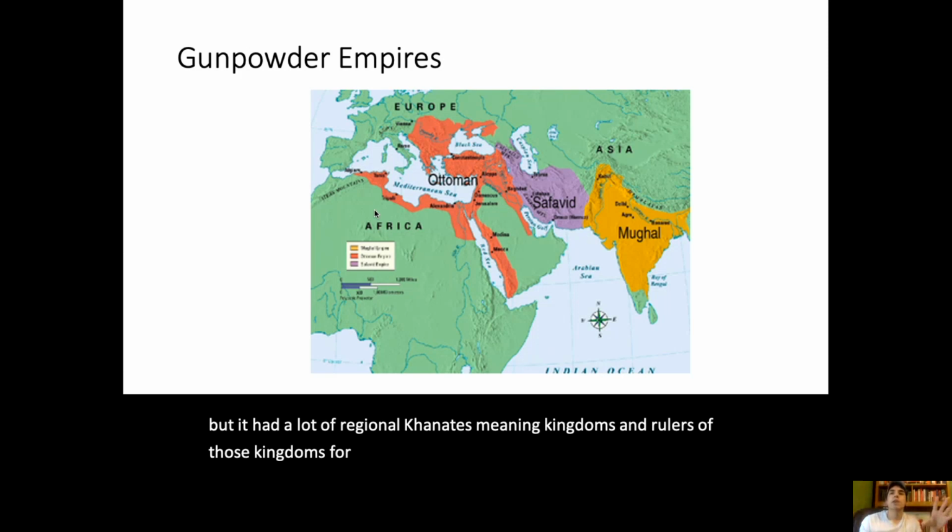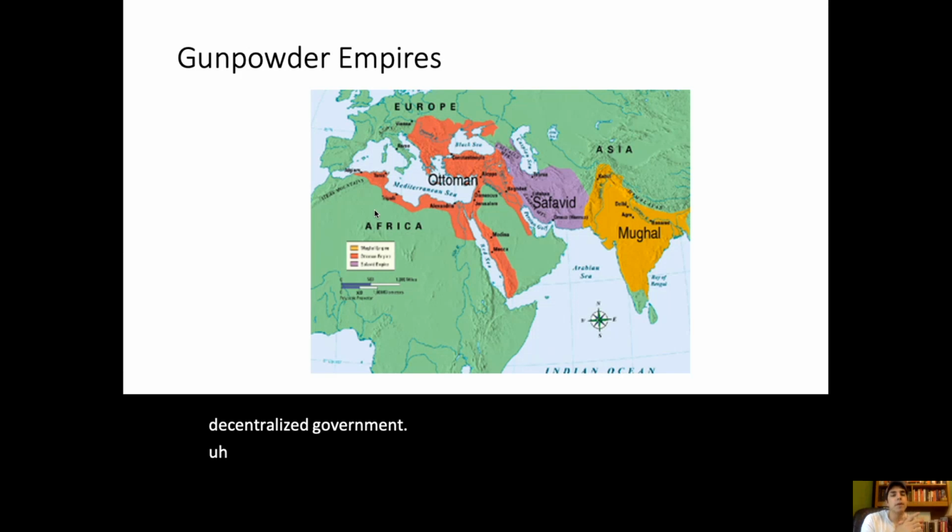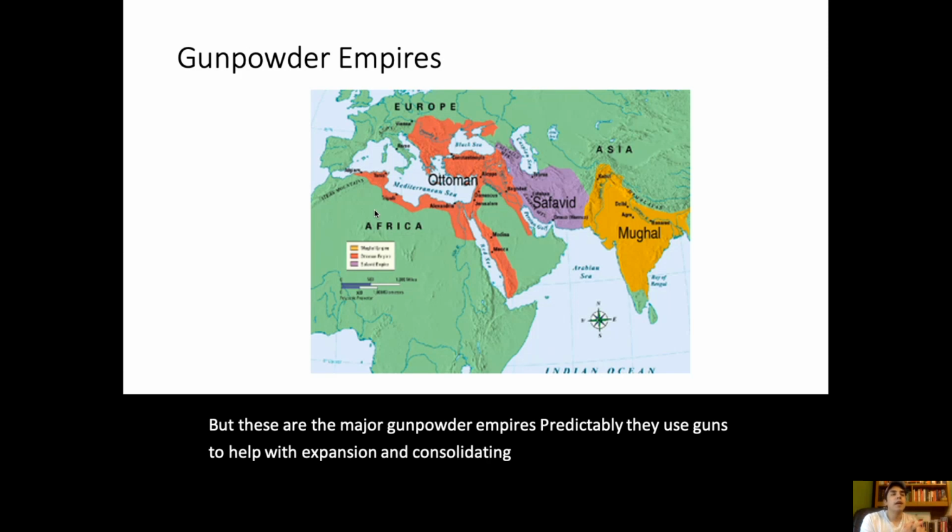For example, Kublai Khan ruled China. And so just remember that trend. The larger the empire, usually it's a more decentralized government. But these are the major gunpowder empires. Predictably, they use guns to help with expansion and consolidating their power.